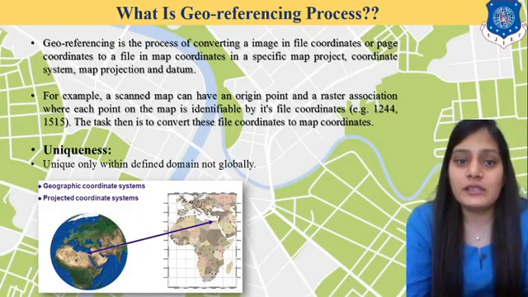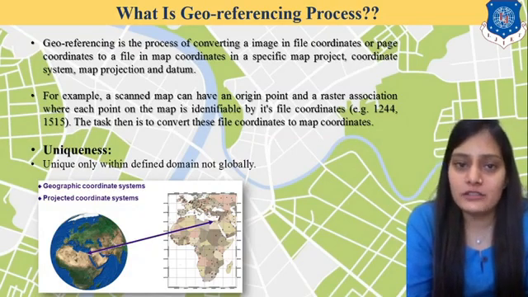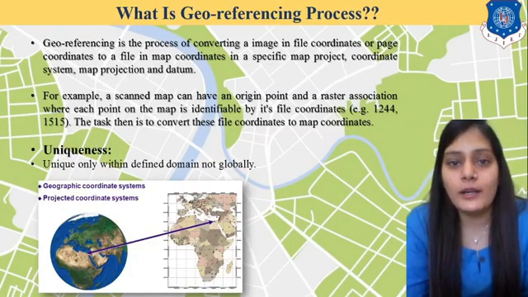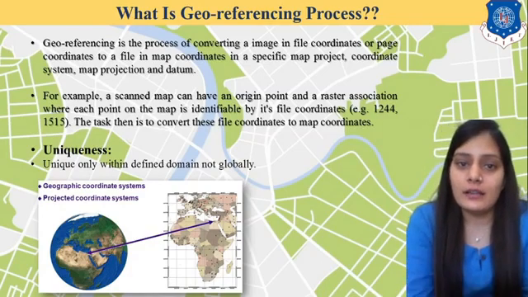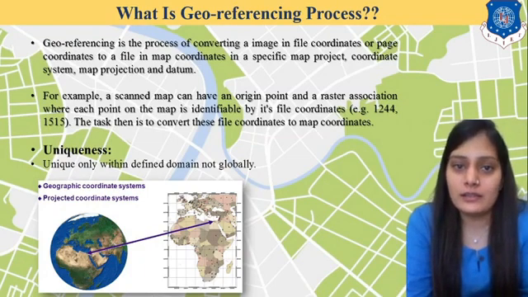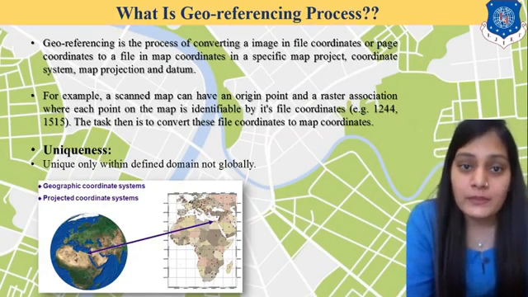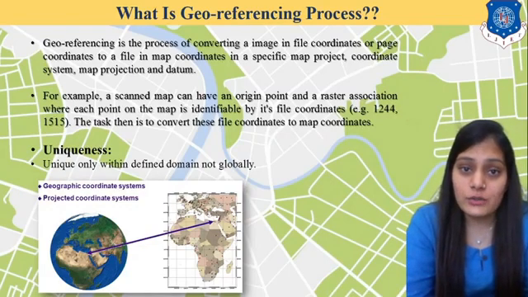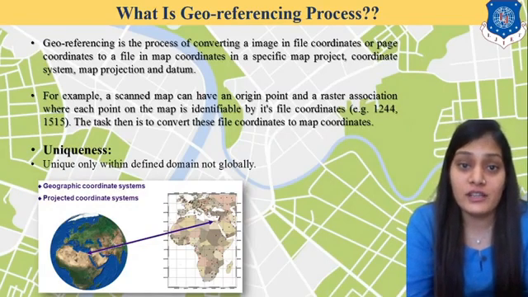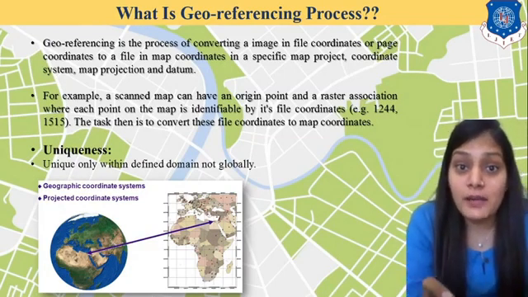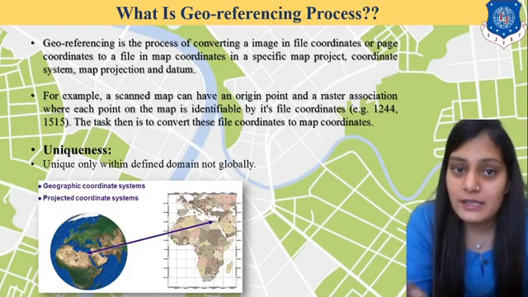Right? Georeferencing is converting the image file, or any other latitudes and longitudes, into map coordinates. Map coordinates means checking whether the points which are collected and the points placed on the map are matching or not. Right? That is georeferencing. I have collected the latitudes and longitudes, and now I am putting them into the GIS software. It should fall in the same place where I have taken it. There should not be even a minor difference.